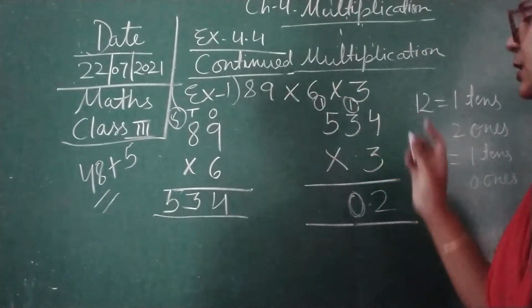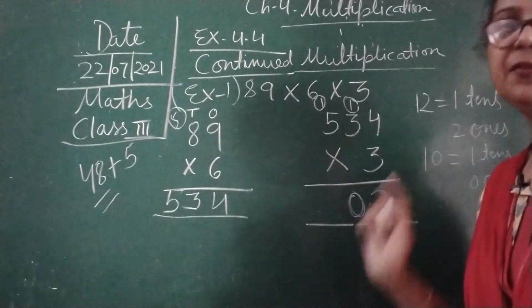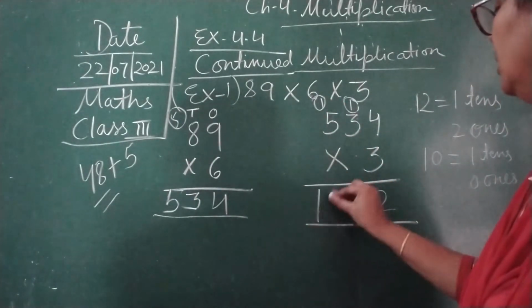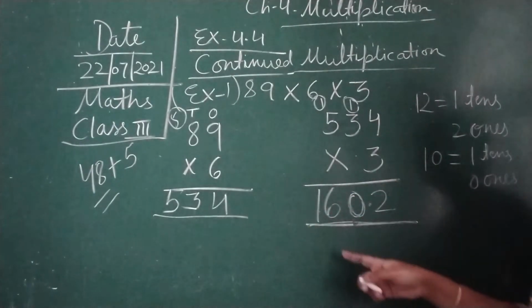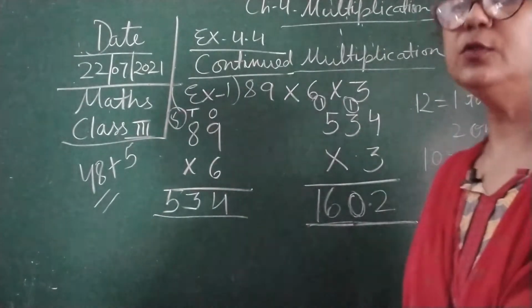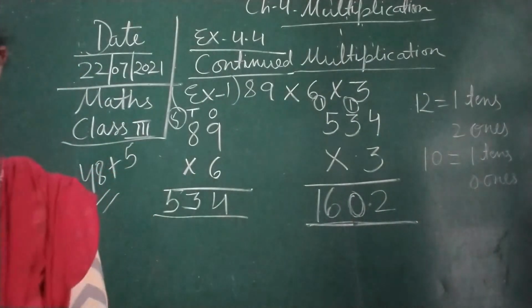So 5 threes are, or you can say 3 fives are 15. 15 plus 1 is 16. This is the product of this quotient, that is 1602. 1602 is the product of this quotient.